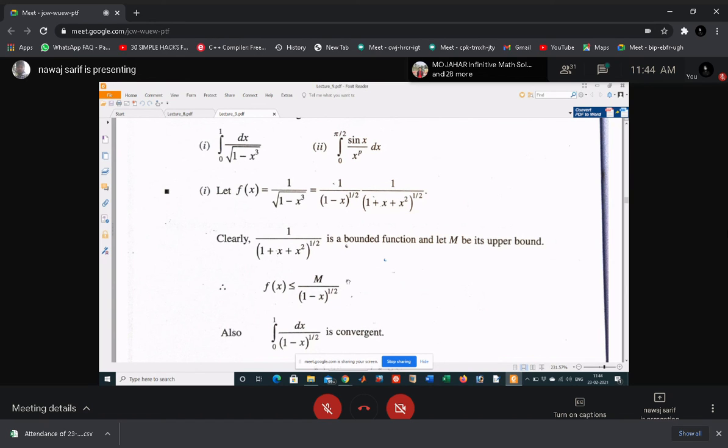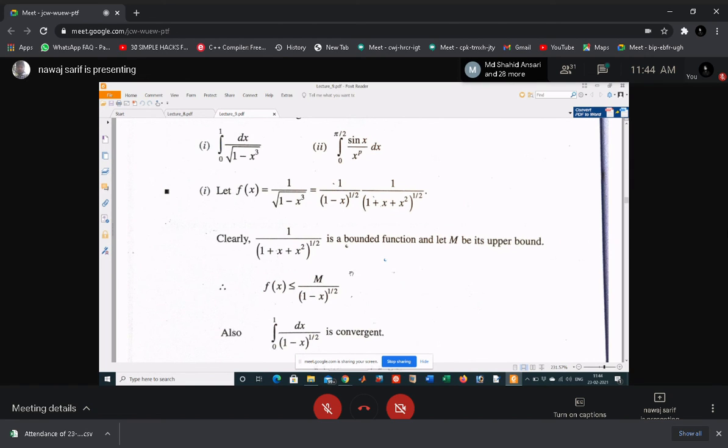Sir, in this case, what will the upper bound be, 1? Not exactly, we don't know what the upper bound is. Okay, so we know that this function is bounded. Okay, we know that this function is bounded because this function is in a bounded interval 0 to 1. Sir, so the upper bound here will be 1, right? No, we don't know what the upper bound is. We have to find it.